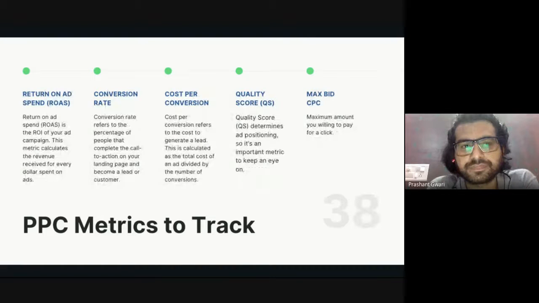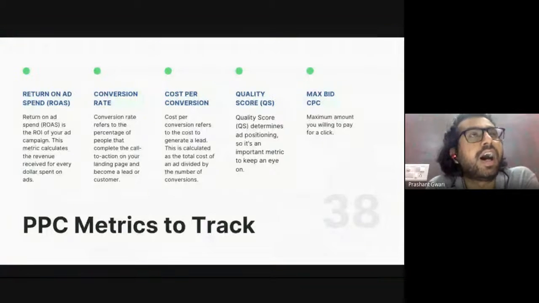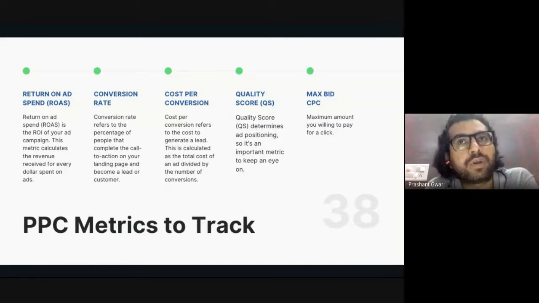Next thing is return on ad spend or ROI. The return on ad spend is the ROI of your campaign: how much you are spending and how much you are getting in return. So if you calculate it, you will get the return on investment. If you're spending 50 rupees and getting 500 rupees, that means you are generating 450 rupees of return on investment. And if you want it in percentage, 50 divided by 500.